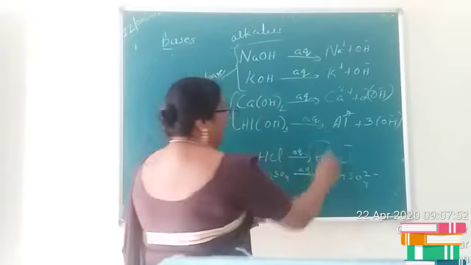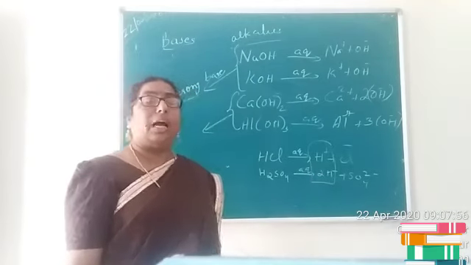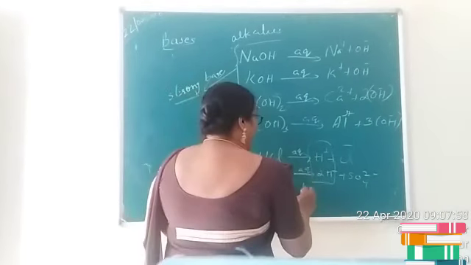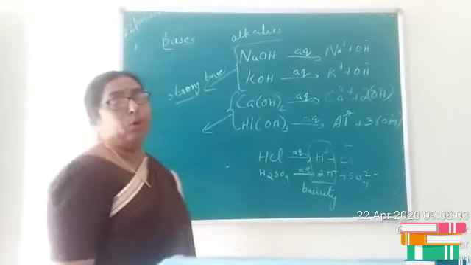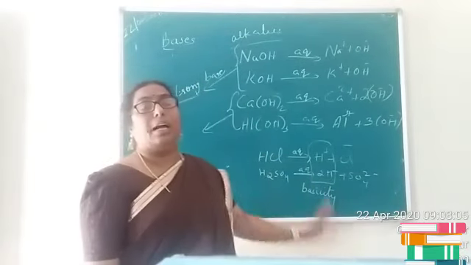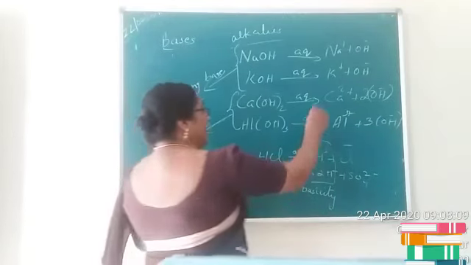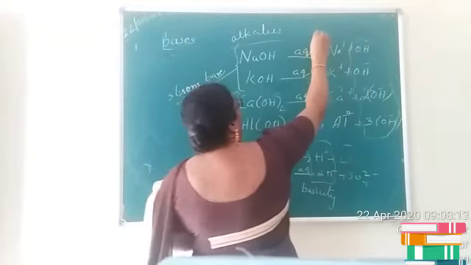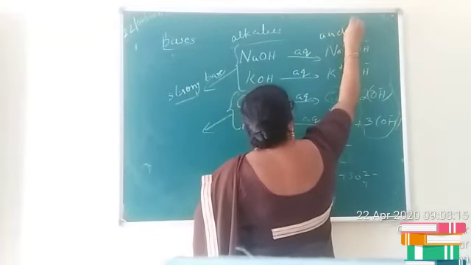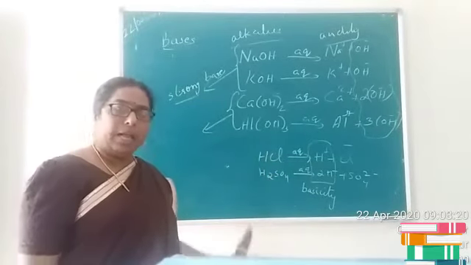In case of an acid, the number of replaceable hydrogen ions is termed as basicity. In case of a base, the number of OH minus ions is termed as acidity. Is it clear, children? This point we left in case of acids.